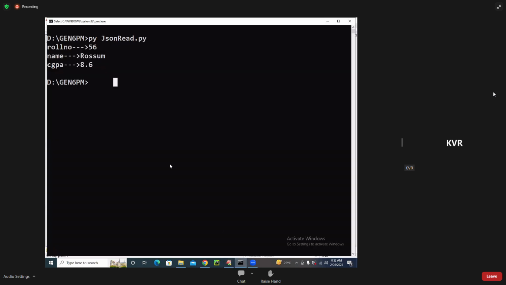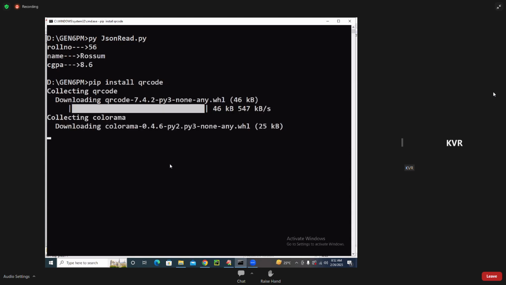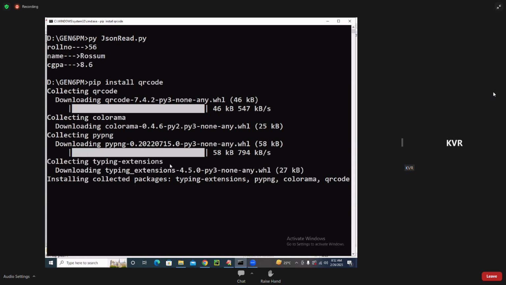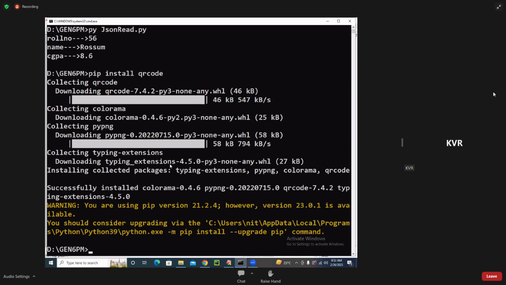So go for pip install qrcode. You first need to install this. It will take the installation from GitHub. Yes, it is successfully installed.